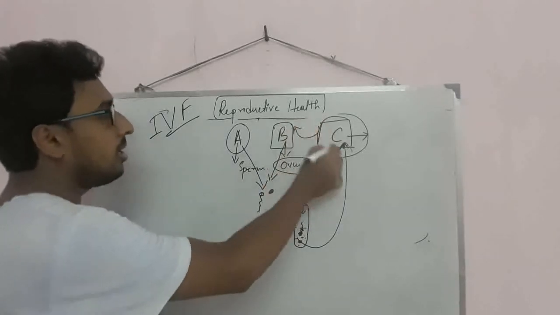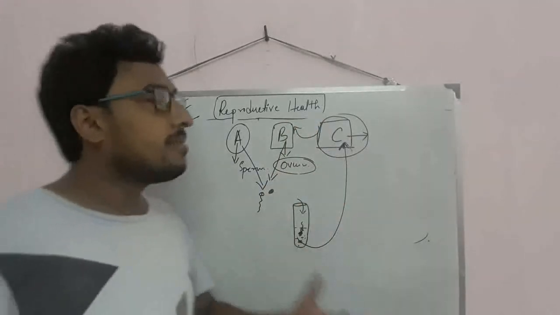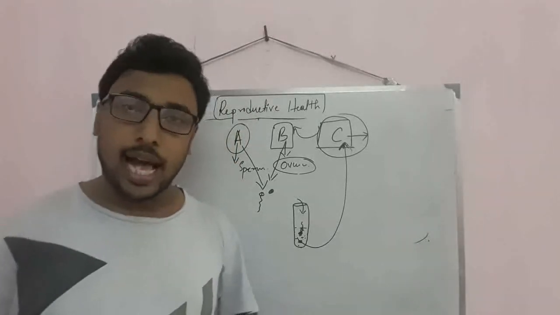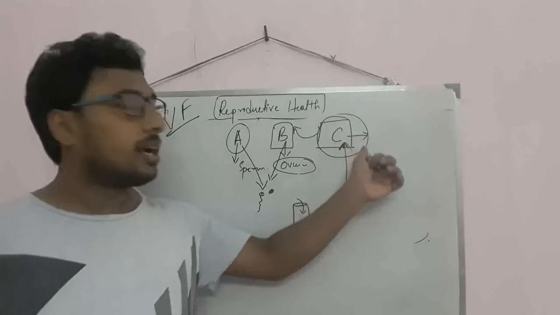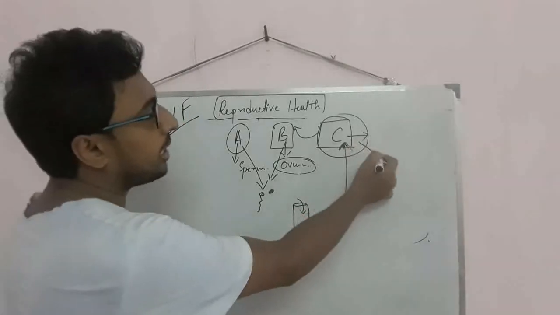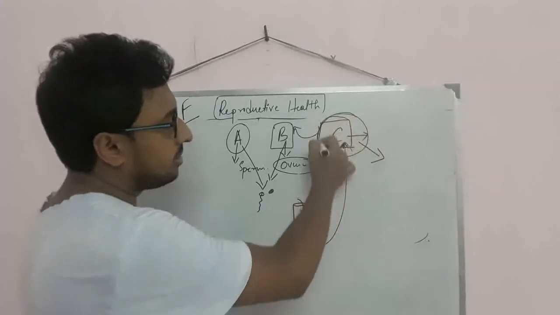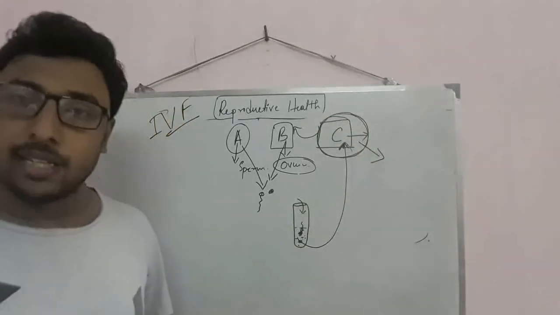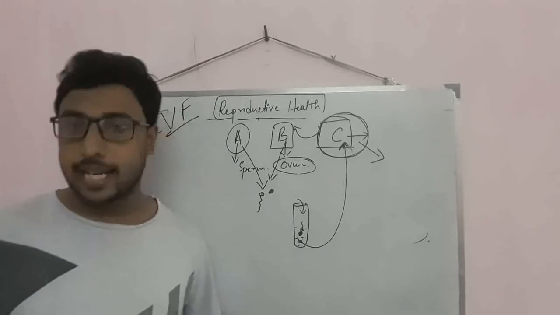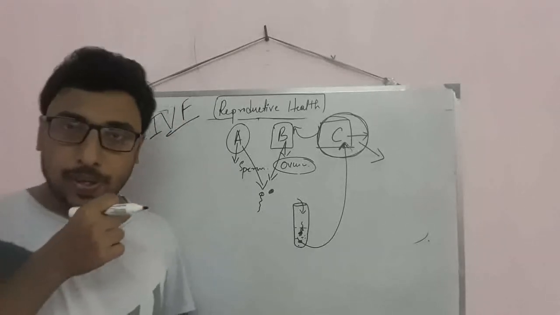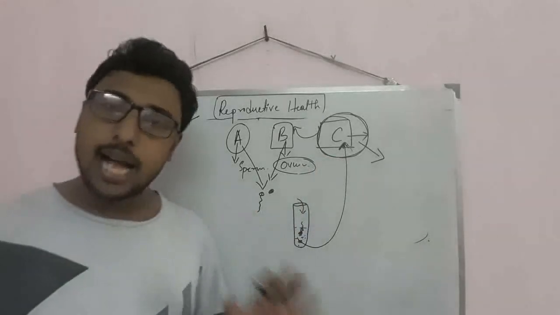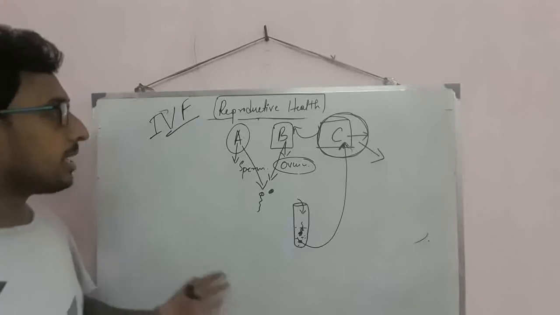So the function of C is that she helps to carry their baby, and in her body the baby will grow. She is known as the surrogate mother. She will just carry their baby. That is the reason it is known as surrogacy, and that is in vitro fertilization.